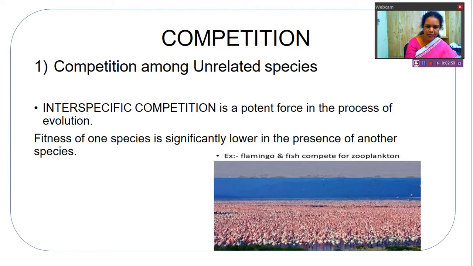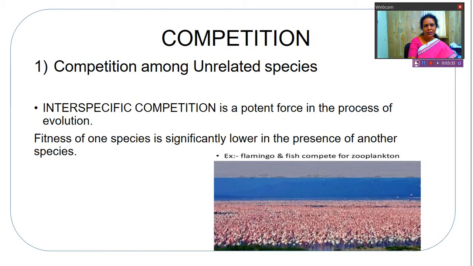So such type of competition occurs because of interference competition. That means the efficiency or the fitness of one species is lower in the presence of another species. One species is able to use the resources efficiently, and the fitness of one species is called R, the intrinsic rate of increase.